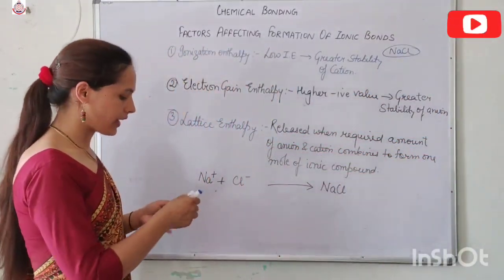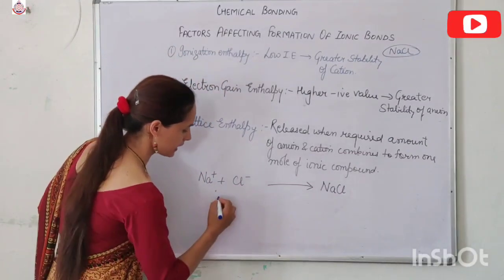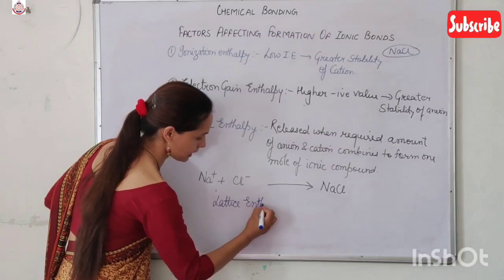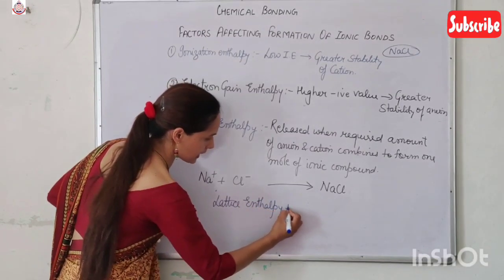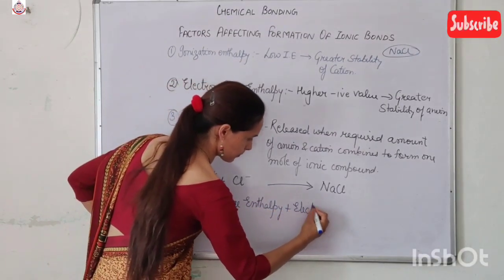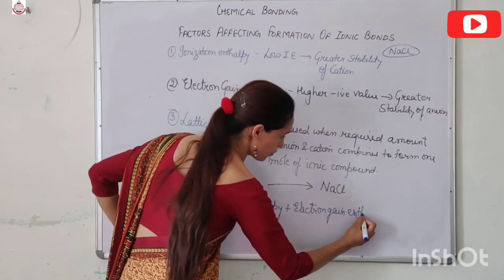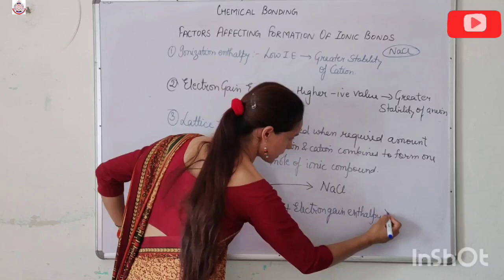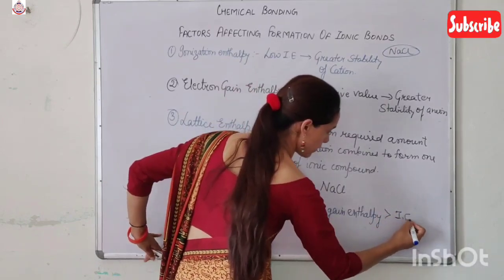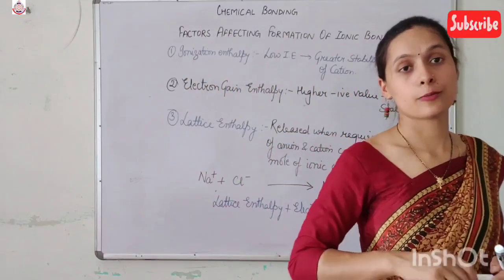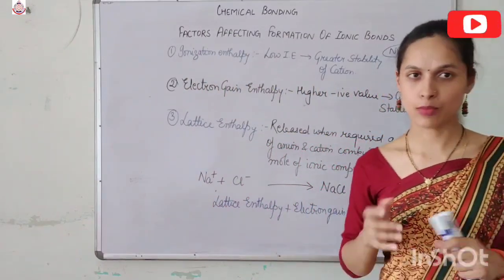So overall we can write that if the lattice enthalpy plus the electron gain enthalpy becomes more than the ionization enthalpy, then there is formation of the ionic bond.